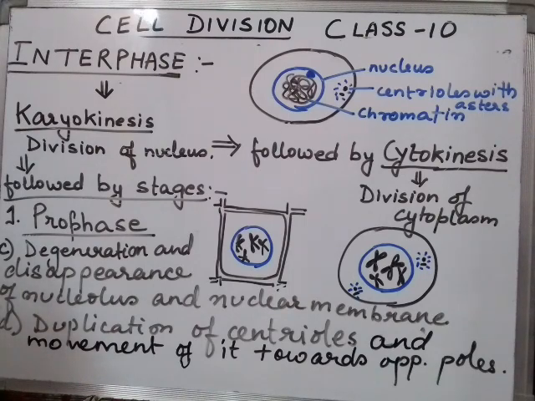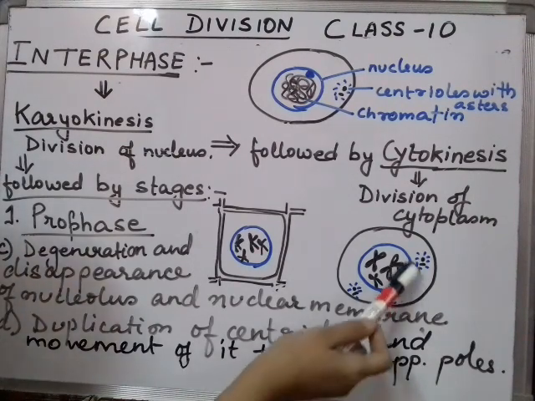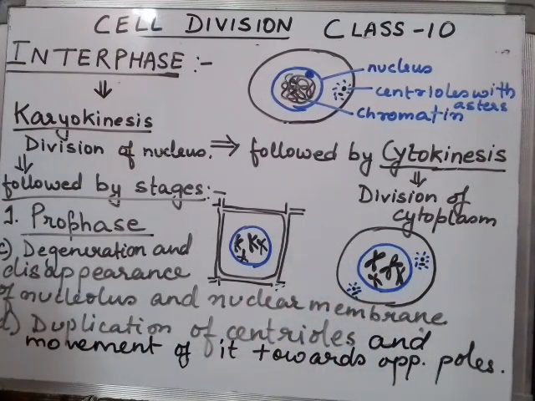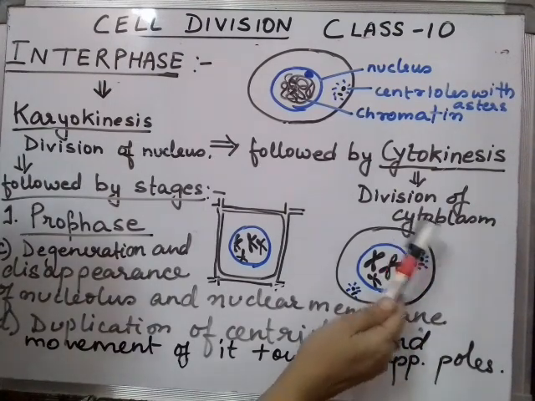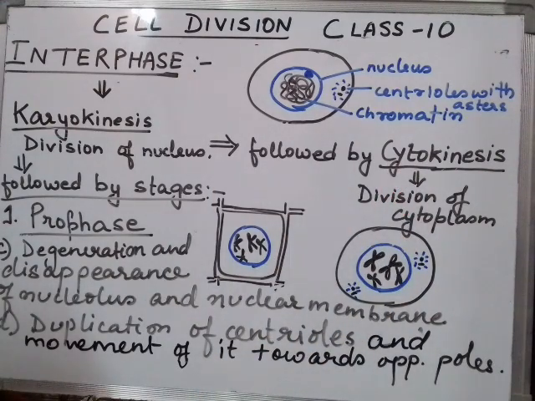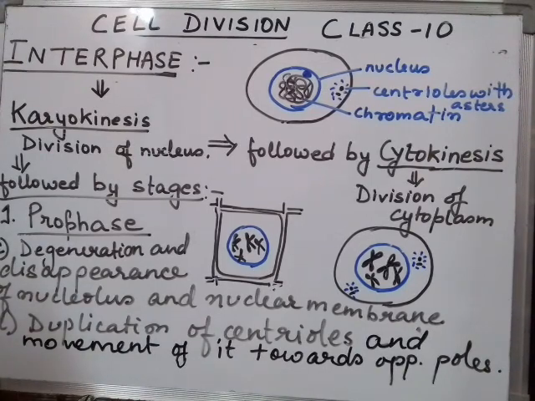The next one I need to tell you is that degeneration and disappearance of the nucleolus and nuclear membrane is one of the most important characteristic features of prophase. Gradually this nuclear membrane will start disappearing. Sometimes they will give you a dotted diagram in place of the nuclear membrane, to show that the nuclear membrane has started degenerating, so that it has to dissolve to get divided into two.